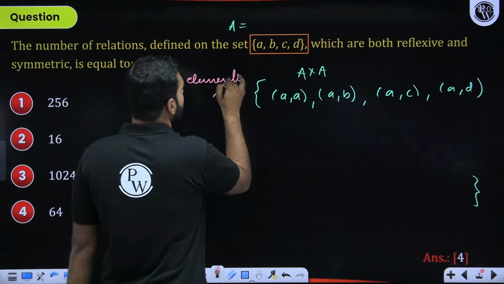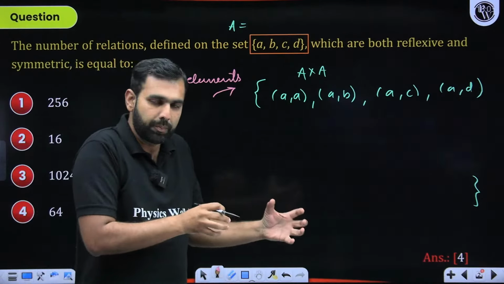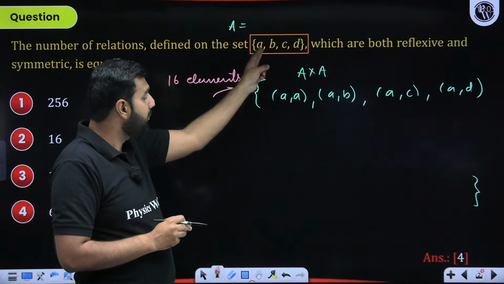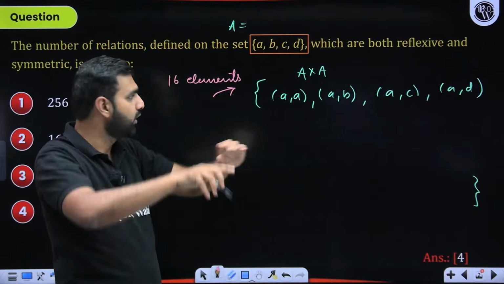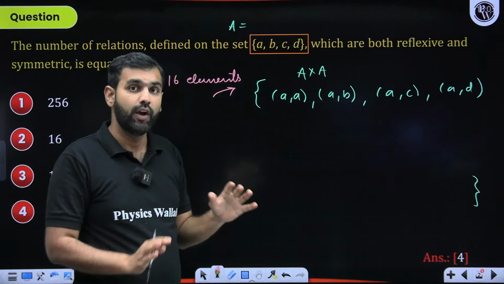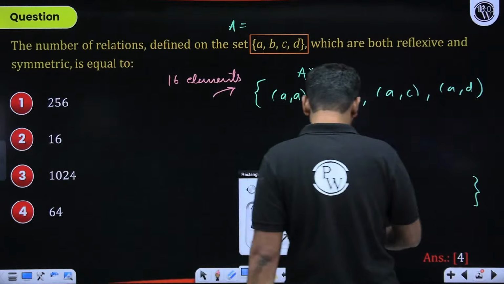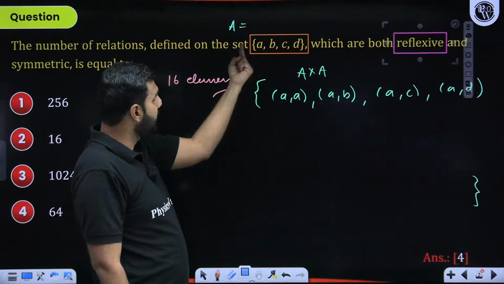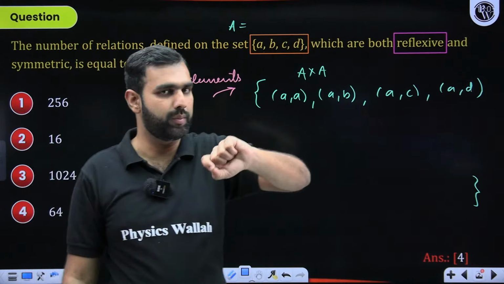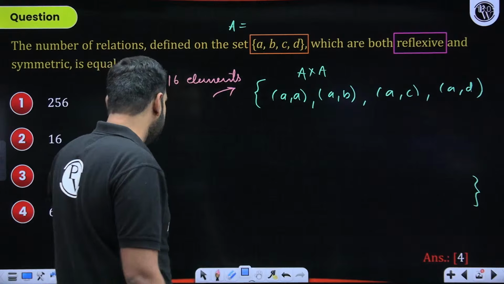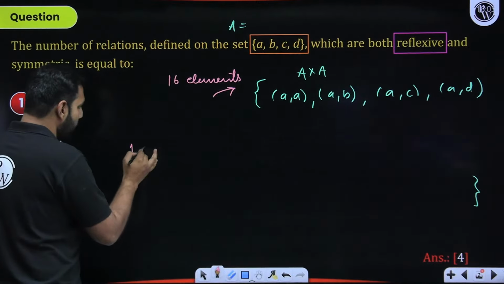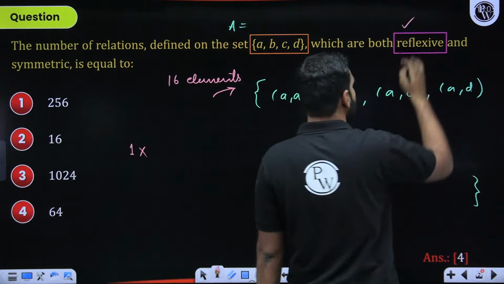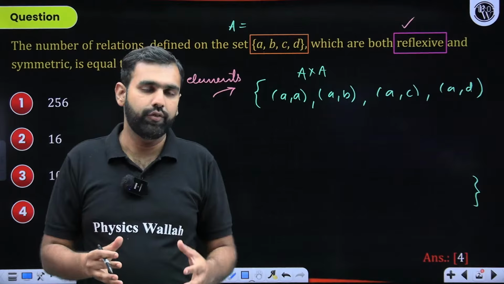Now, when you say that you need to pick relations from this set to this set only, where mappings are being done from ABCD to ABCD, the Cartesian product gives you 16 elements. If I want to ensure that this relation is reflexive, then in its domain I'm seeing A, B, C, D. So (A, A), (B, B), (C, C), and (D, D) are mandatorily expected. There is only one way of including them. So we have ensured that you need to take these if you wish to keep it reflexive.